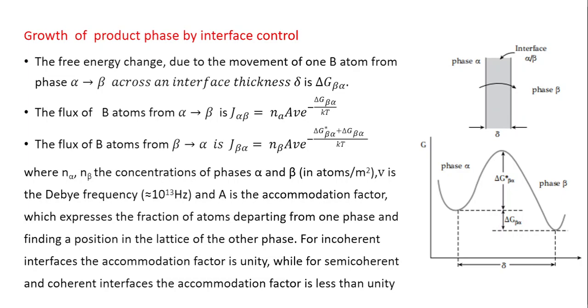So the accommodation factor expresses the fraction of the atoms departing from one phase and finding a position in the lattice of the other phase. For incoherent interfaces, the accommodation factor is unity, while for semi-coherent and coherent interfaces, the accommodation factor is less than unity.